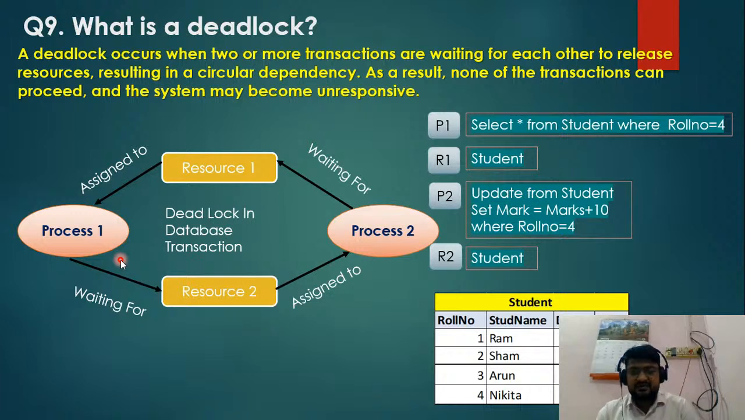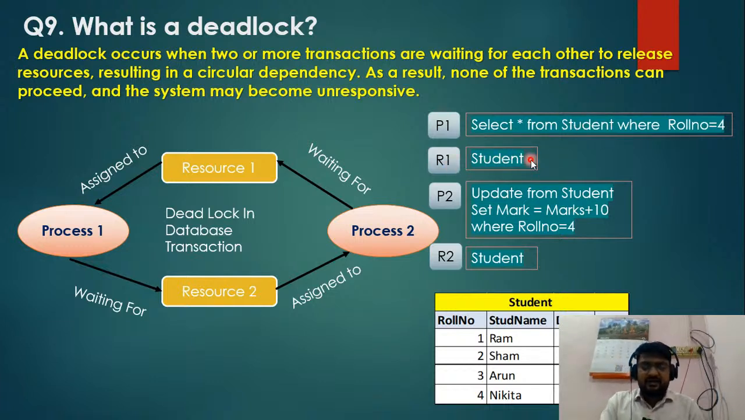Practically, if you check, for example, P1 is process 1. In it, we select star from student where the roll number equals 4. So we are selecting the data where the roll number equals 4, in process P1. Basically, the resource is the student table. Resource means a table that we are working on, and we are selecting the data from this table, so it is one type of resource.